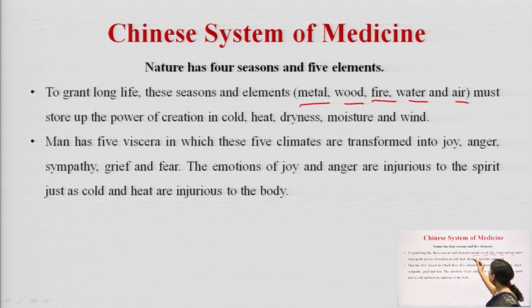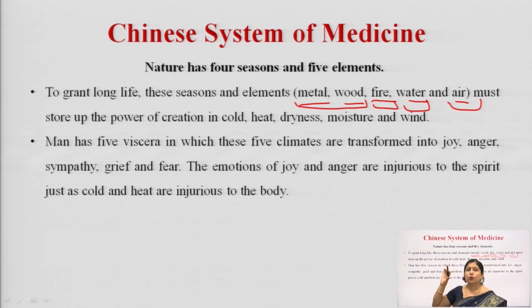So, together this is earth, fire, water and air. So, these 5 elements together constitute the entire universe and all the individuals present here. They store up the power of creation, okay.